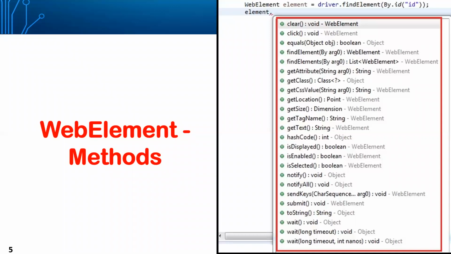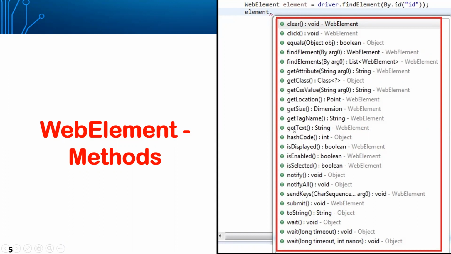But the most important methods that we will mostly use in real time are the dot click method, findElement and findElements, and getText. When you say getText, it will give you the visible text that is displayed on the particular object. We will use isDisplayed, isEnabled, isSelected, and of course dot sendKeys.